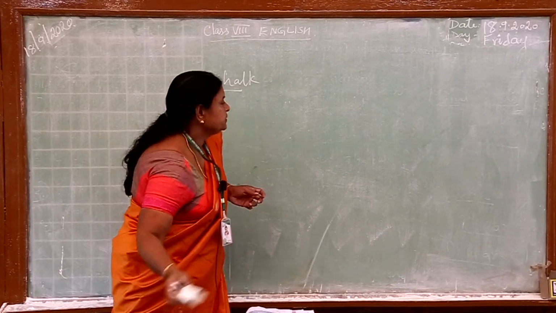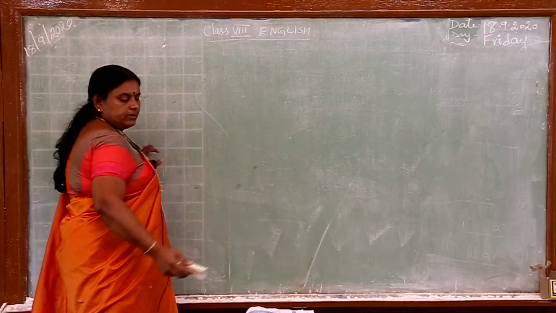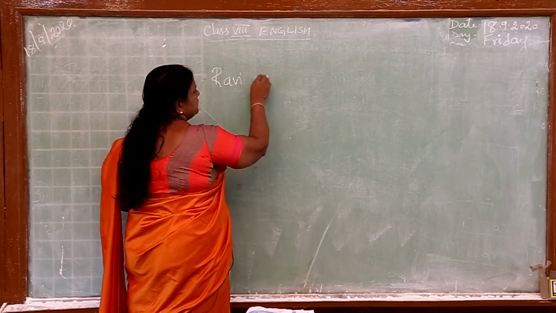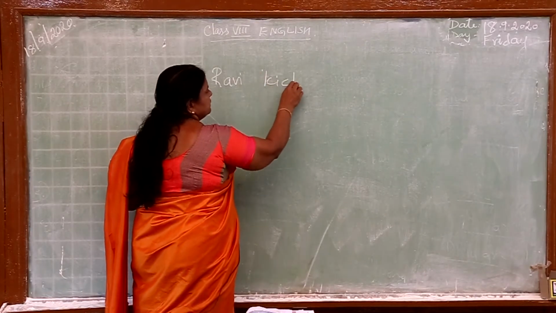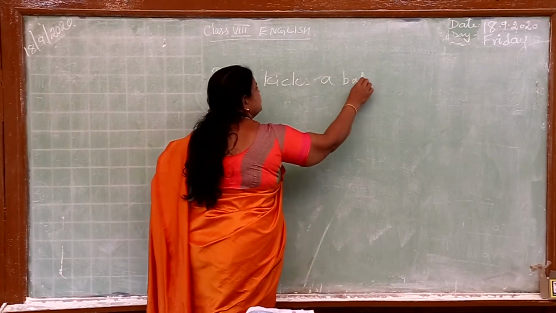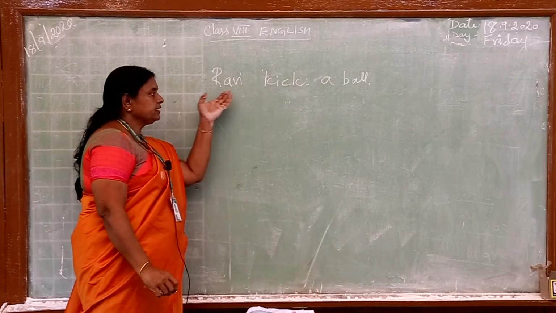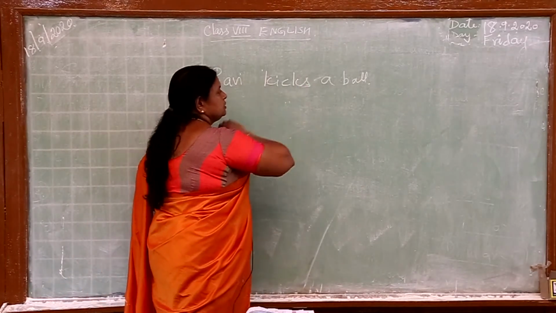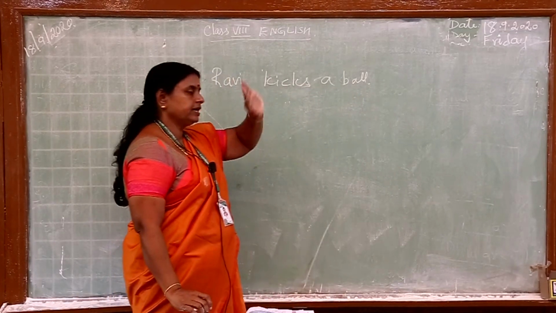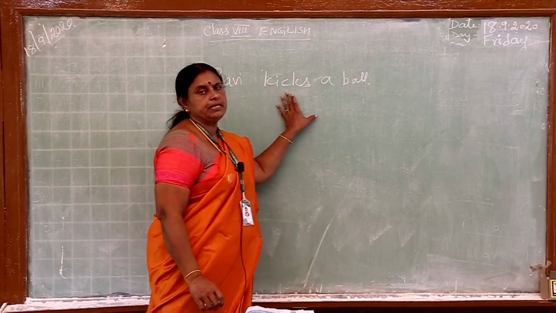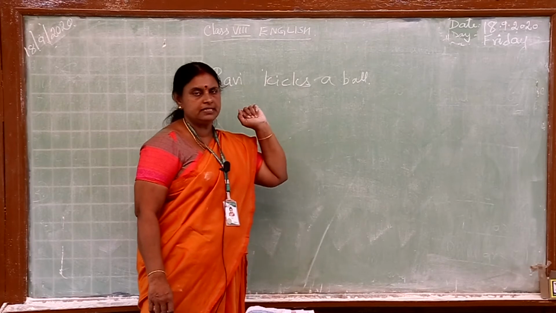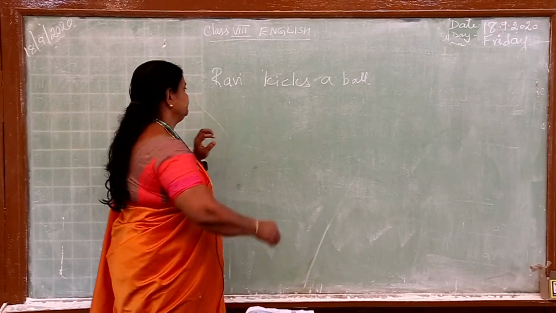So, for example, let me use a name and then give an example. See here, Ravi kicks a ball. Now, what is this? Ravi kicks a ball. You know that Ravi is a noun, and ball also is a noun, but forget about that now. What is Ravi doing? He is doing something. He is kicking the ball.